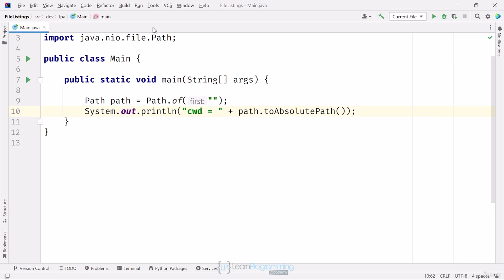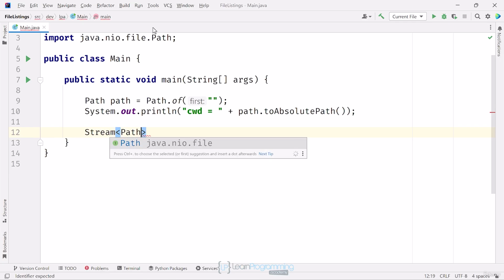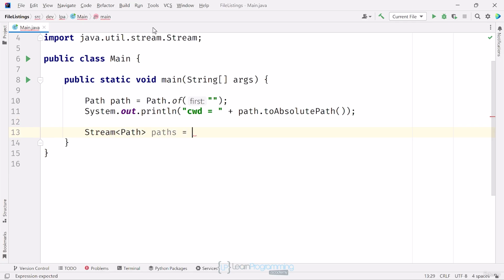A very common need is to understand what the contents of a directory are. Maybe you've used the dir command on Windows or ls on Mac or Linux. This is the same concept. The Files class has a list method, and as usual, it takes a path instance. This method returns a stream of path instances, each path representing either a file or a subfolder in the directory I specified. Next, I'll create a local variable, and that's going to be a stream, typed with Path and called paths. I'll assign this the result of calling the static method named list on the Files class, passing it my path instance, and that's going to return a stream of type Path.